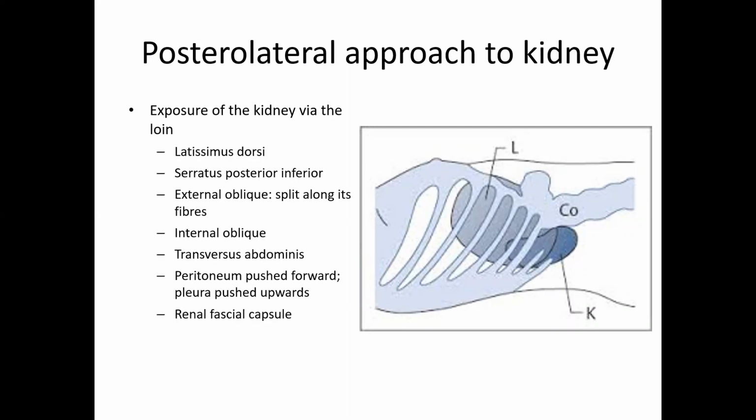As an undergraduate student, you are expected to know the structures that are cut in the posterolateral approach of the kidney. Besides the skin, superficial fascia and deep fascia, you cut in sequence latissimus dorsi, serratus posterior inferior, external oblique split along the fibers, internal oblique, transversus abdominis. The peritoneum is pushed forwards, the pleura is pushed upwards, the renal fascia and capsule are incised, then the kidney is taken out.